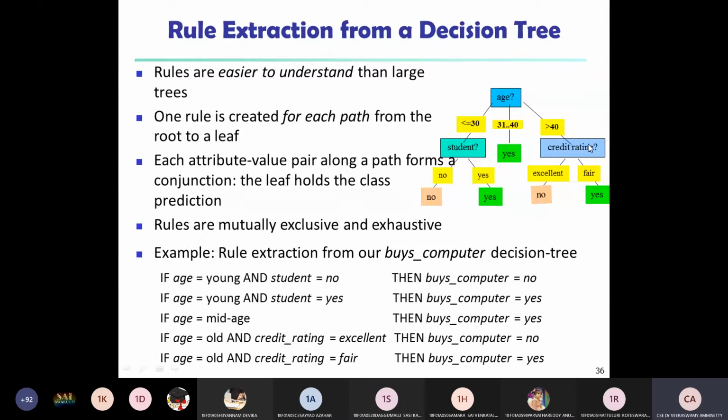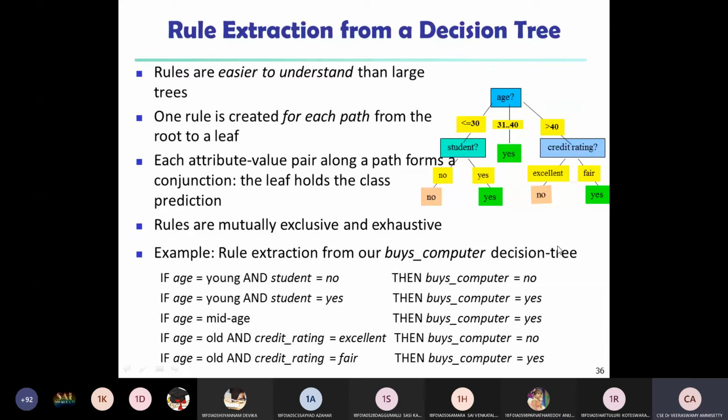Like that, based on the decision tree, we can generate n number of rules. The rules look like this: if age is young, less than 30, and student is no, then buys a computer is no. This is a rule. Based on the decision tree, you can write n number of rules to classify the particular data. Rules are very easy to understand, even for larger trees.